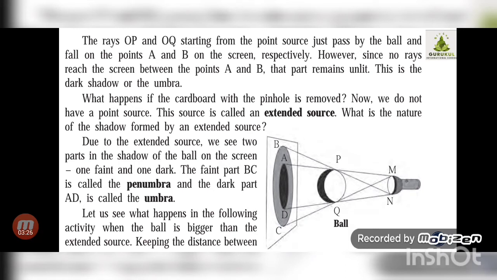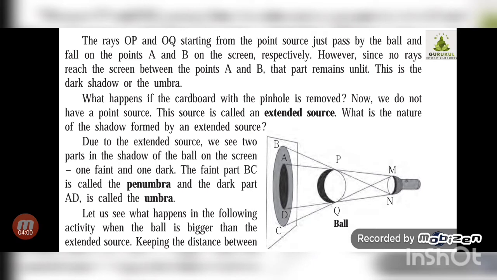So till now we have studied the point source and the meaning of extended source. Now what is the nature of the shadow formed by this extended source? As you can see on the screen, there is a formation of shadow, correct? There are two types of shadow. The central one is dark in color, AD, and the grey colored shadow surrounding that dark colored shadow is BC, correct?